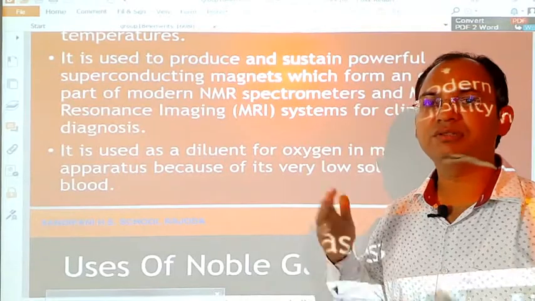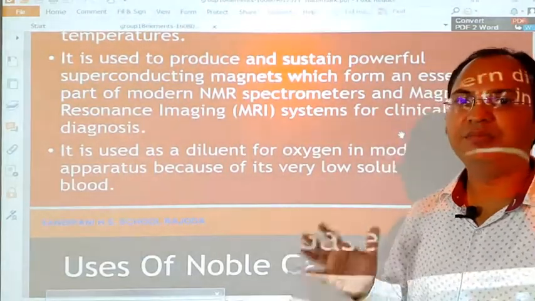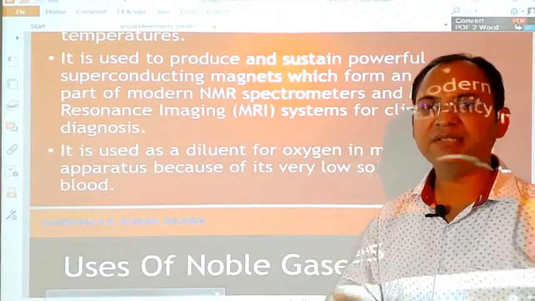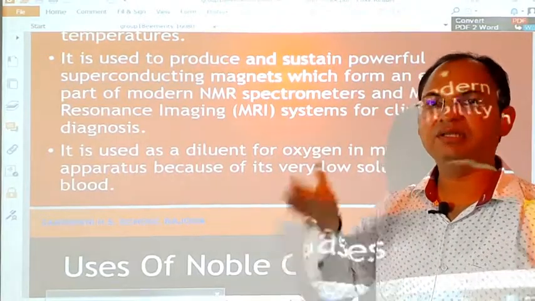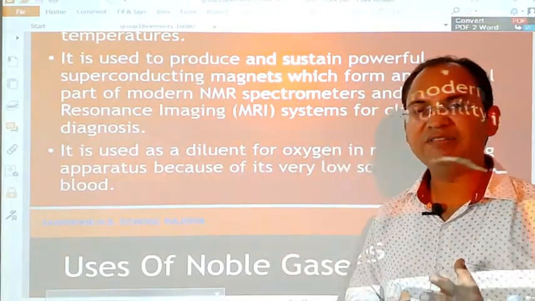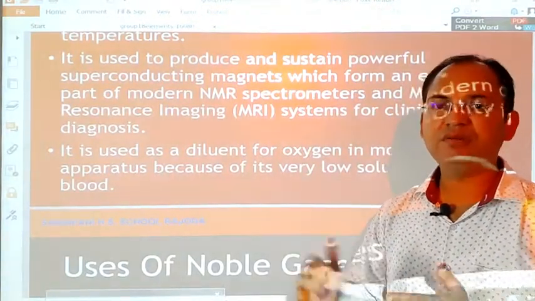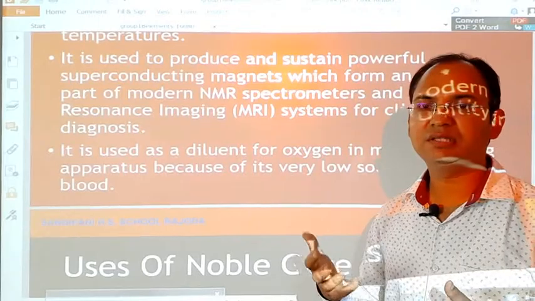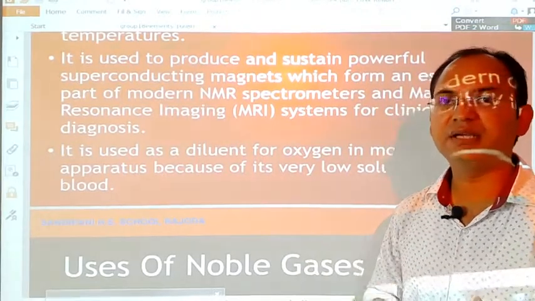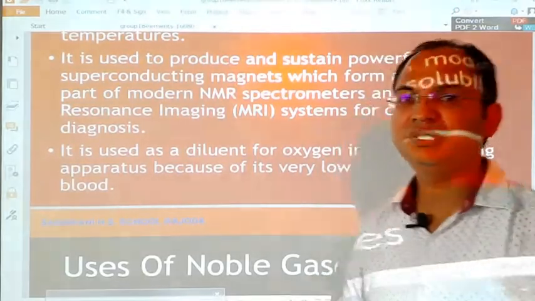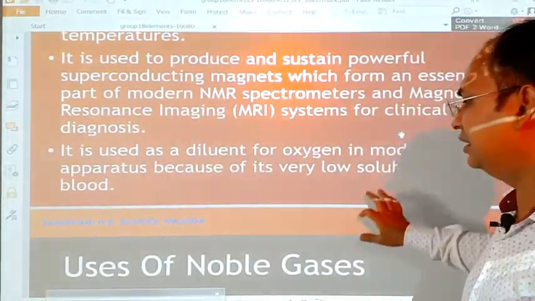It does not dissolve in the blood, but it maintains the pressure inside the blood. As the divers go down, they face very high pressure of the water above them. So in order to overcome that pressure, the blood pressure should increase, and that is achieved due to the presence of helium along with the oxygen in the cylinder.